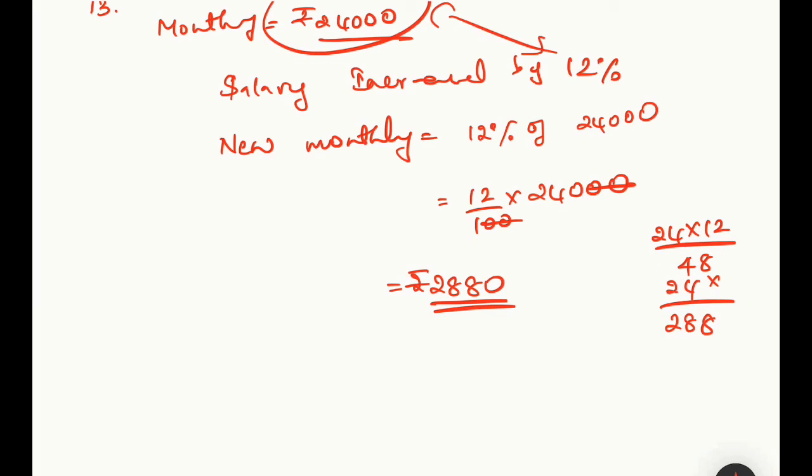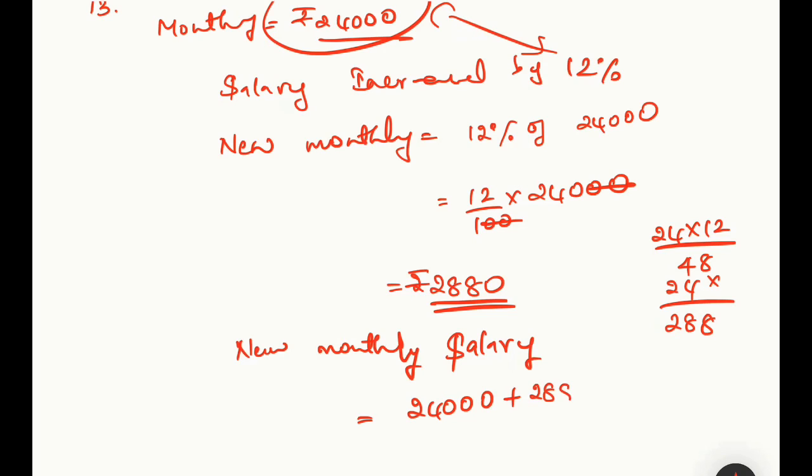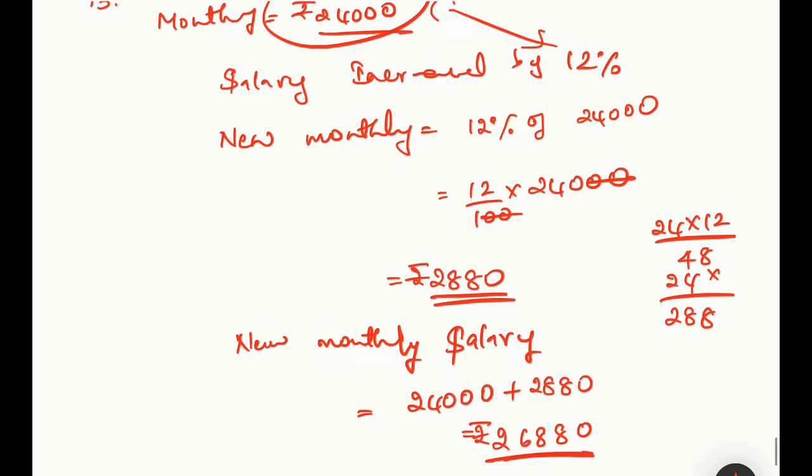So what we need to find out is the new monthly salary. They didn't ask the increment, they've asked what is the new monthly salary. What is new monthly salary? Old salary, that is 24,000 plus the increase in salary, that is 2,880. It is equal to 26,880 rupees. Okay.